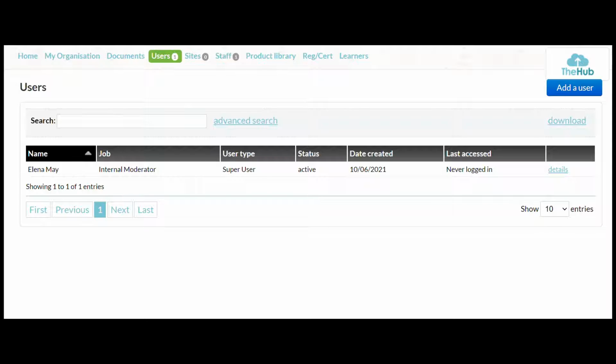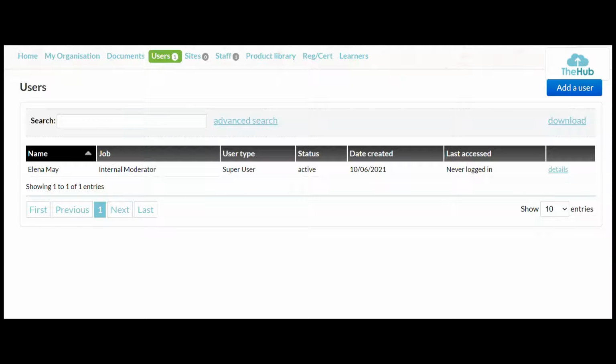So here we are on the user bit then. You can see here that I'm listed as a user. So there's my name, my job role, the user type, my status, whether I'm active or inactive. This one I'm active, the date created, when I last accessed it, and you can also click there for details to get more details about that user.